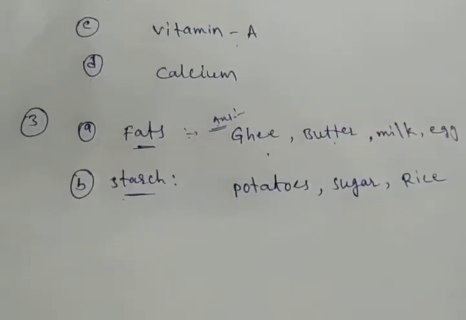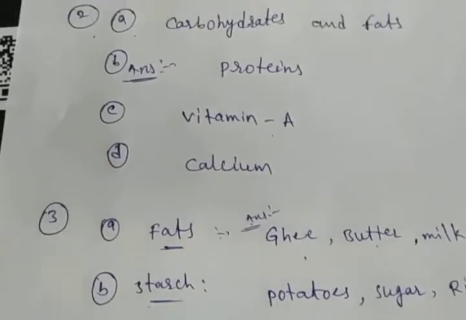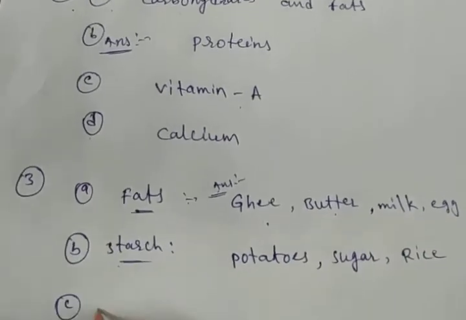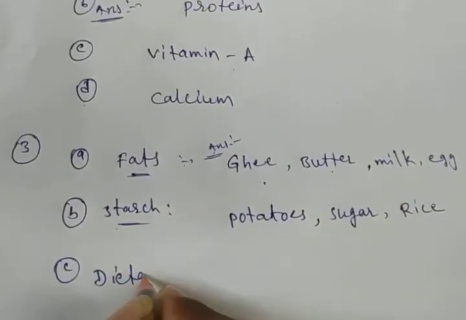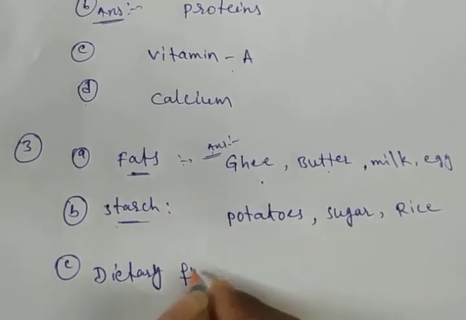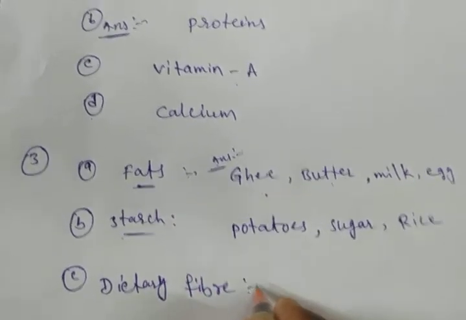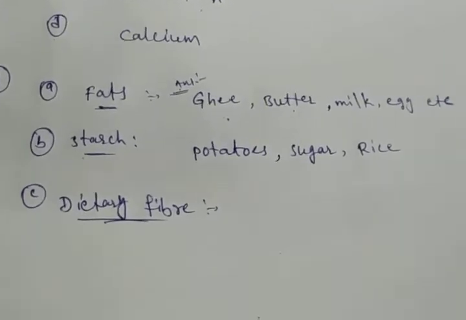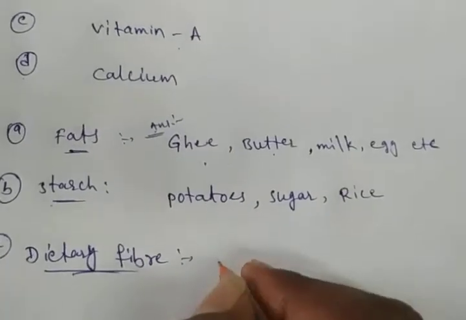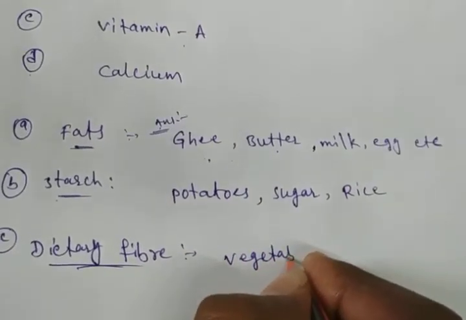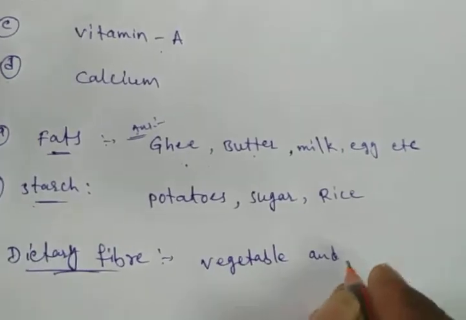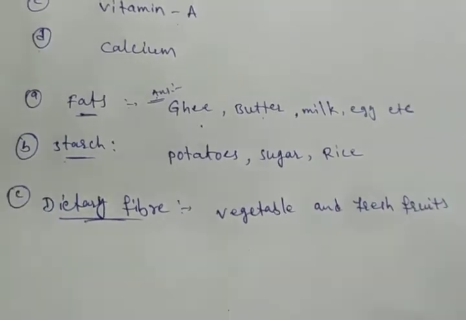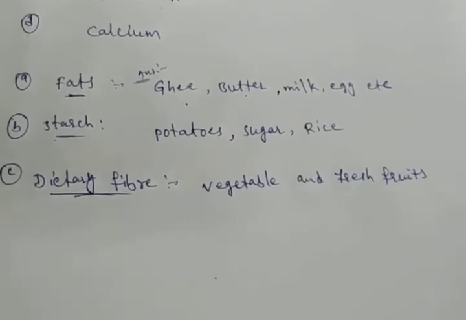Next, in third C, what is the C? Dietary fiber. Which food items have dietary fiber? Vegetables and fresh fruits. Vegetables and fresh fruits have dietary fiber.